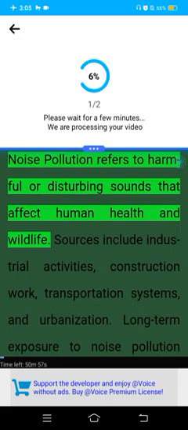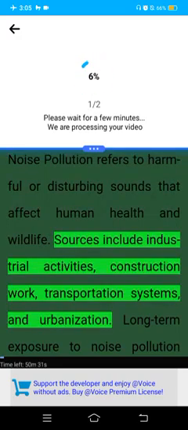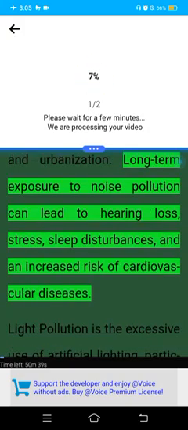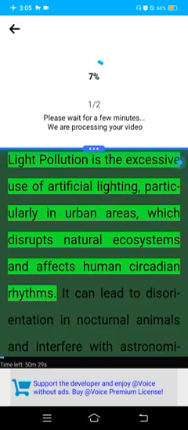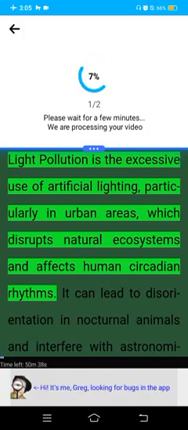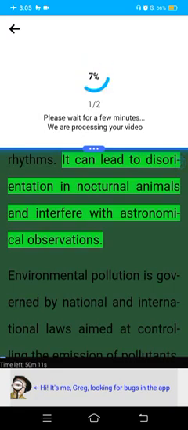Noise pollution refers to harmful or disturbing sounds that affect human health and wildlife. Sources include industrial activities, construction work, transportation systems, and urbanization. Long-term exposure to noise pollution can lead to hearing loss, stress, sleep disturbances, and an increased risk of cardiovascular diseases. Light pollution is the excessive use of artificial lighting, particularly in urban areas, which disrupts natural ecosystems and affects human circadian rhythms. It can lead to disorientation in nocturnal animals and interfere with astronomical observations.